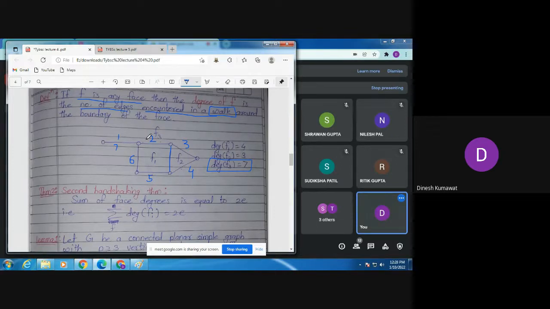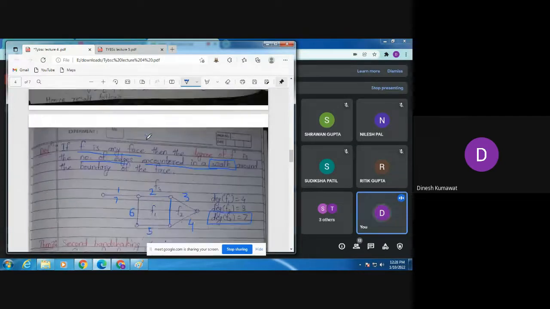If you remember, we have already studied the handshaking theorem in semester 5, which gives us the relation between the degree of vertices and the number of edges. Can anybody recall the statement of the handshaking theorem?